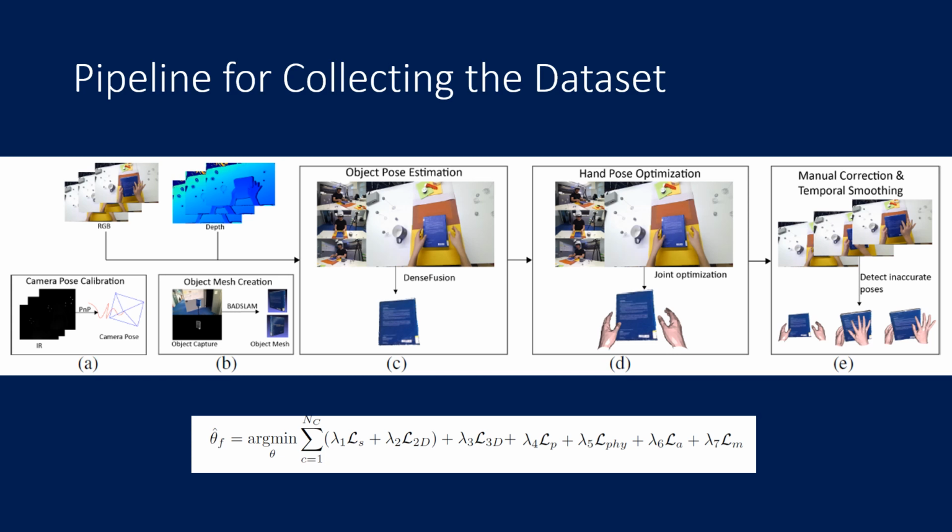In order to collect the dataset, we optimized the following loss function jointly for hands and object. Let me explain the pipeline. We calibrated camera pose using 9 IR spheres, created object meshes using BundleSLAM, estimated object poses, and optimized hand pose jointly. After that, we manually corrected both hand and object poses and smoothed the poses temporally.